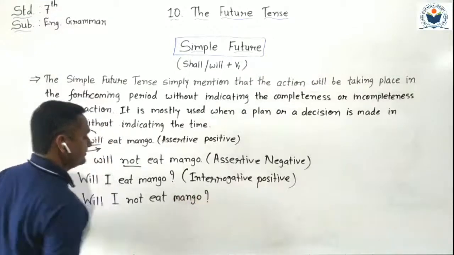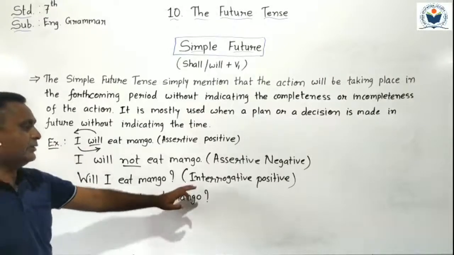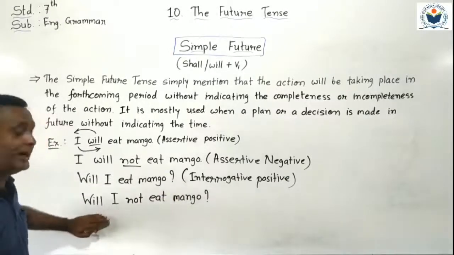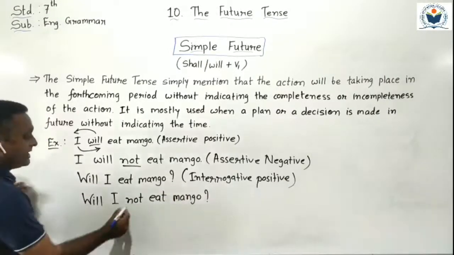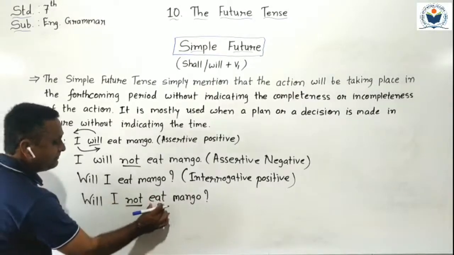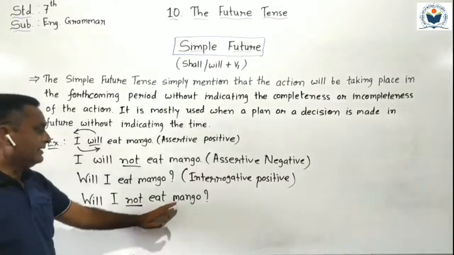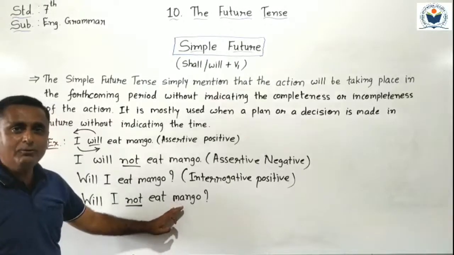Question mark sign. Students, see here. It becomes an interrogative negative sentence, but without contraction, because I add not here between subject and main verb. So it becomes interrogative negative without contraction.